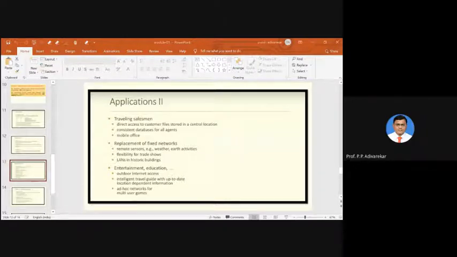These are just some of the examples. Okay, so till now we have seen the advantages and applications of mobile communication. As there are advantages, definitely certain challenges or limitations of mobile communication are also there, right? So we will see that in the next slide.